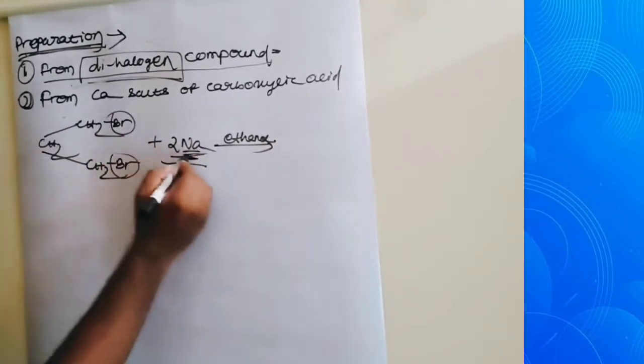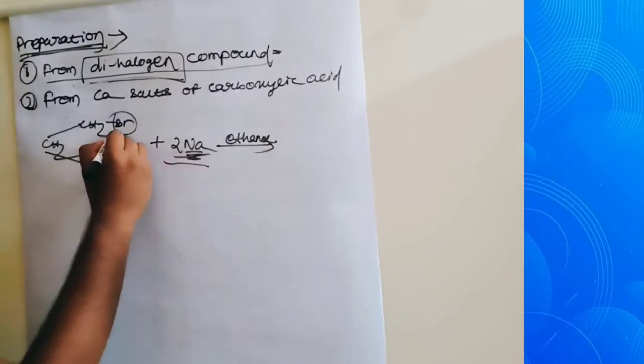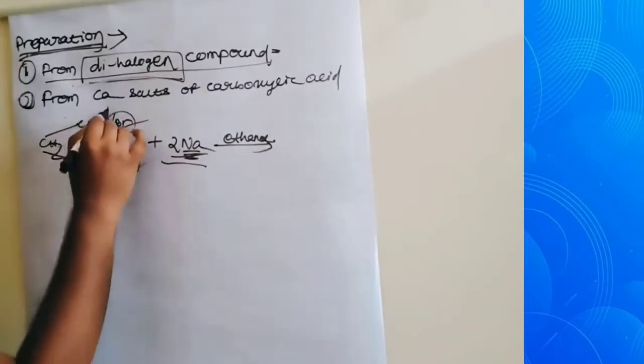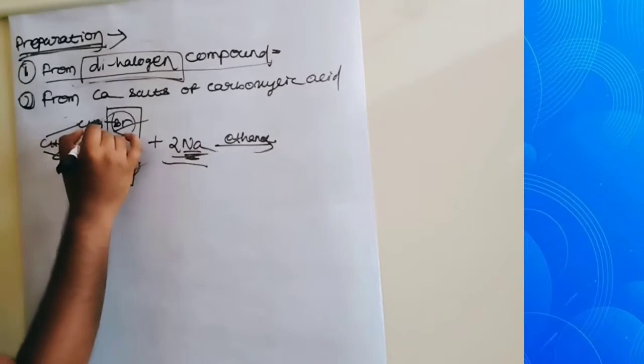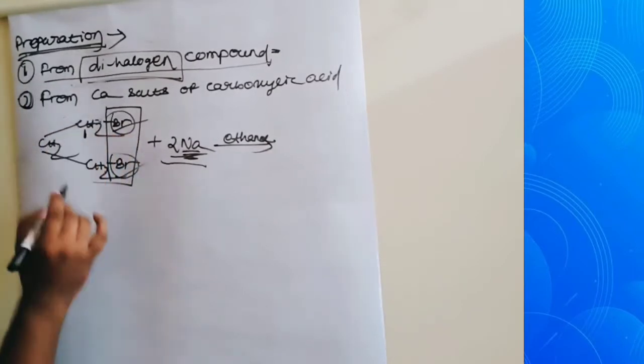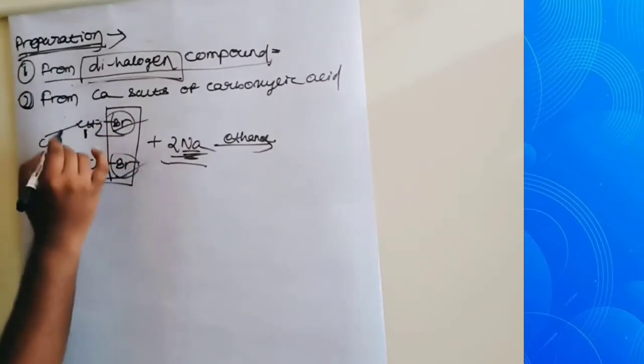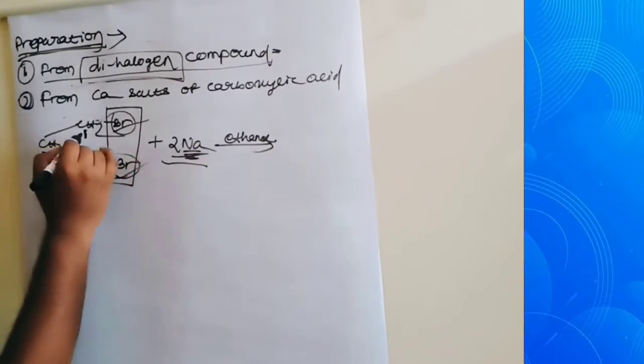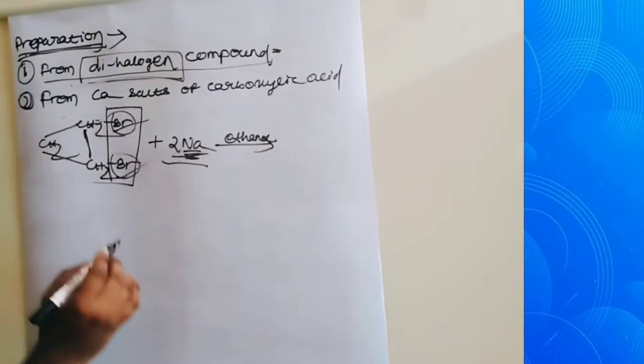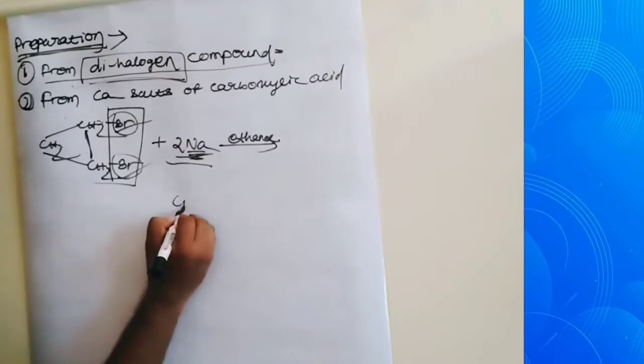These 2 sodium will take the 2 bromines, that means here one bond is vacant and here one bond is vacant, then they form another bond.